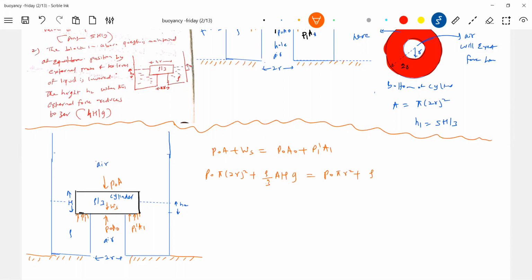P1 dash will be rho G H2 into area. I think already we have, once again, I'll put it (2R) whole square minus pi R square. H2 is unknown, so that has to be determined.